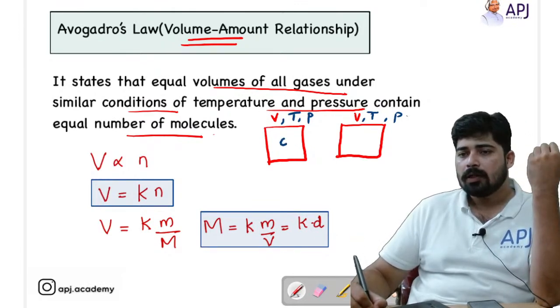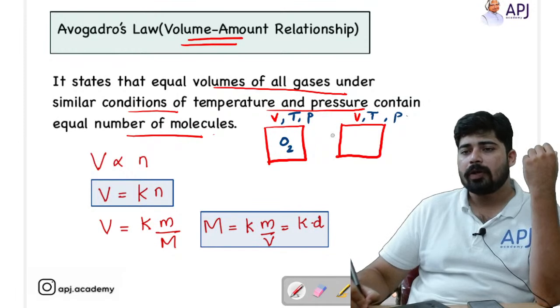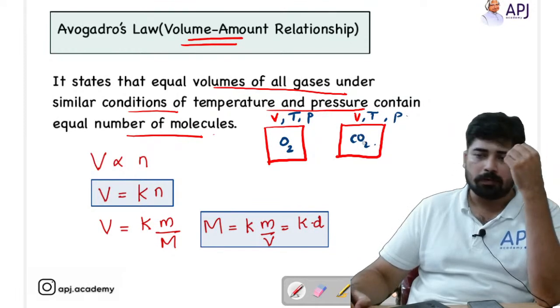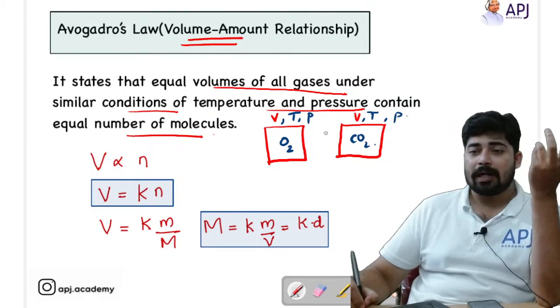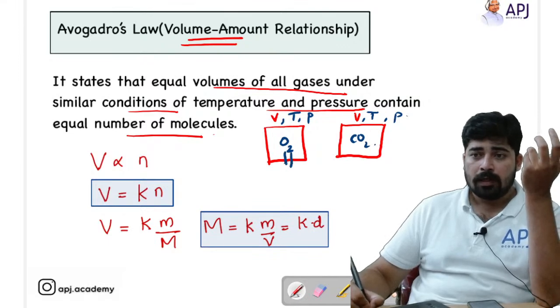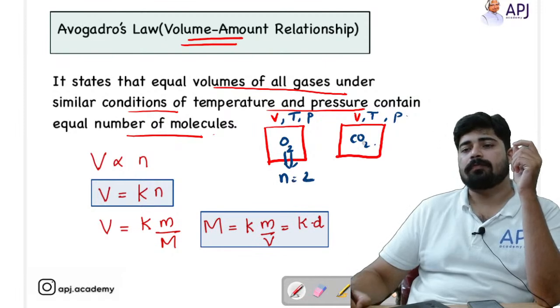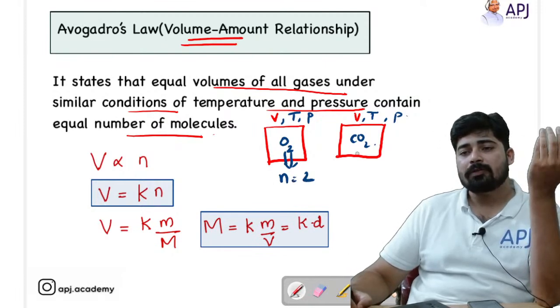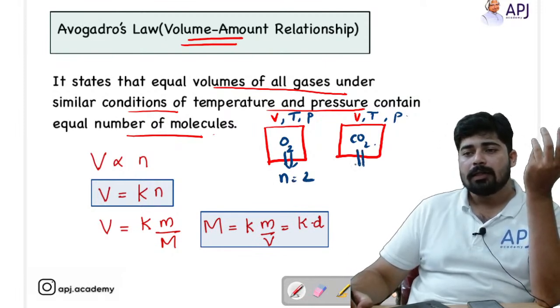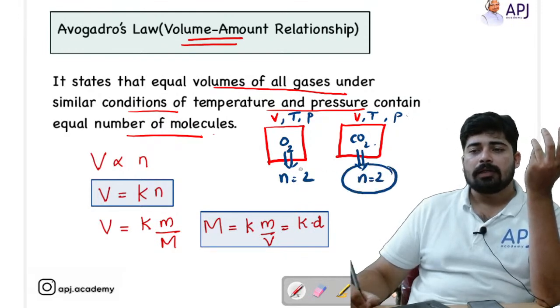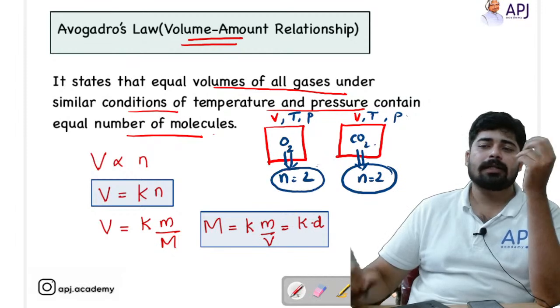I have filled this with oxygen molecules and this with carbon dioxide molecules. What Avogadro is telling is that if the number of moles of oxygen is 2 moles, then I need not find out the number of moles of carbon dioxide. Blindly I can write the number of moles of carbon dioxide is 2. This is what Avogadro is telling.